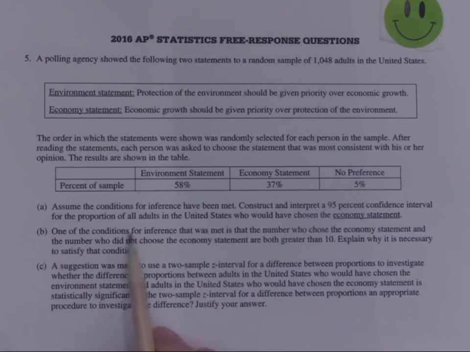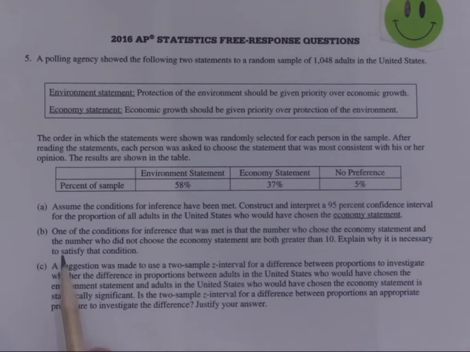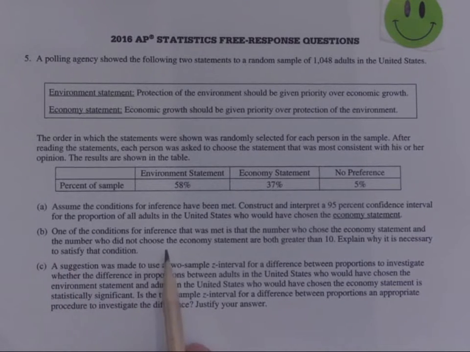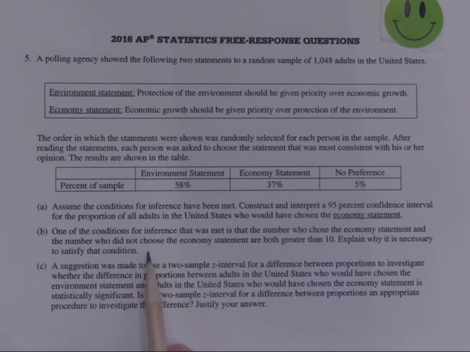Part A, assume the conditions for inference have been met. Construct and interpret a 95% confidence interval for the proportion of all adults in the United States who would have chosen the economy statement. Part B, one of the conditions for inference that was met is that the number of those who chose the economy statement and the number who did not choose the economy statement are both greater than 10. Explain why it is necessary to satisfy this condition.